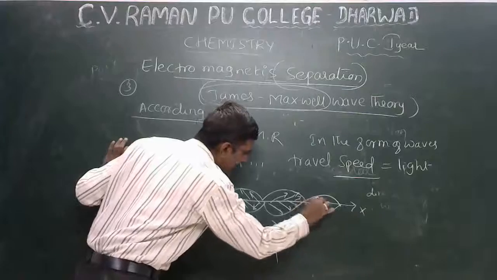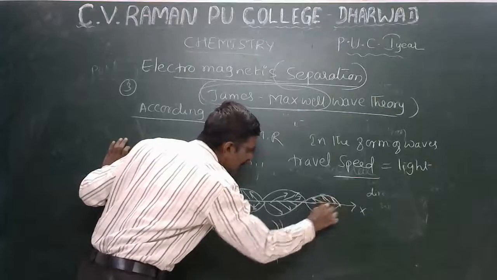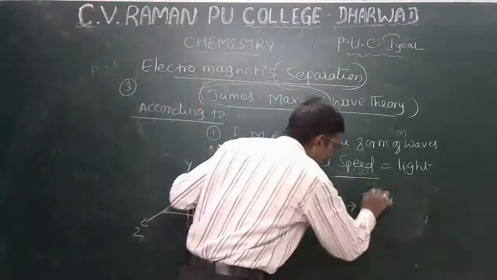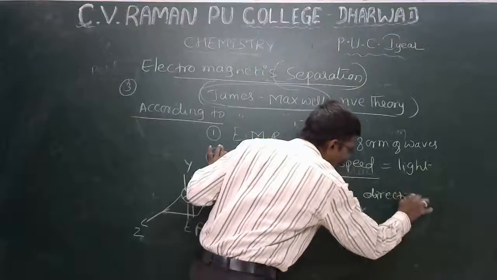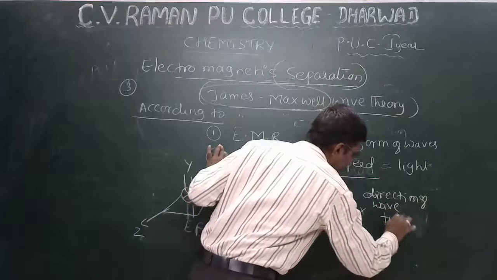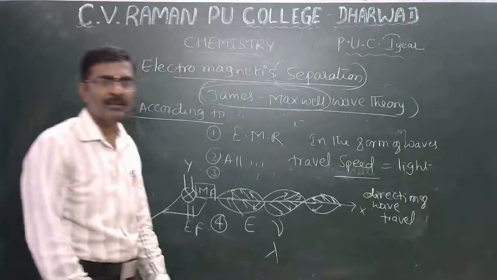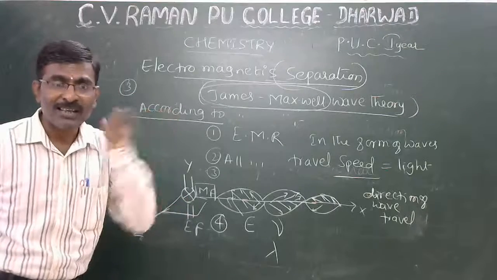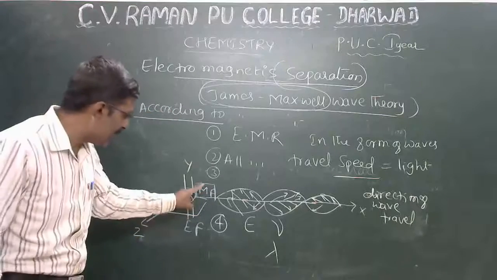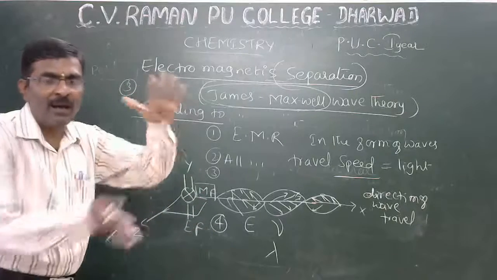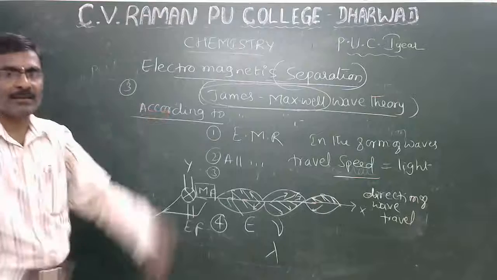Okay, this is the concept. The direction of wave travel: according to James Maxwell, radiation has an electric field and a magnetic field acting perpendicular to each other.